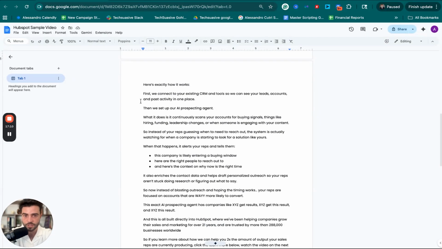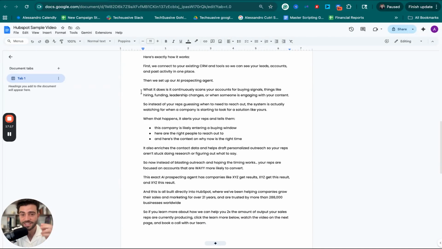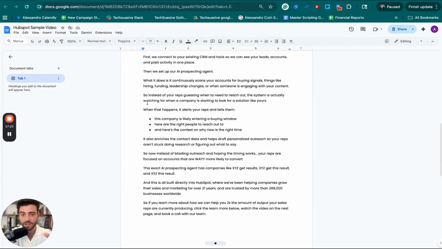We connect your existing CRM and tools so we can see your leads, accounts, and past activity in one place. Then we set up our AI prospecting agent. What it does is continuously scans your accounts for buying signals, things like hiring, funding, leadership changes, or when someone is engaging with your content. So instead of your reps guessing when to reach out, the system is actually watching for when companies start to look for a solution like yours.